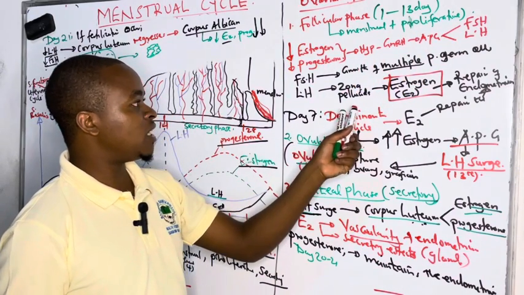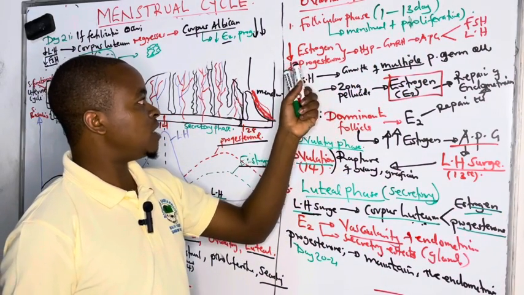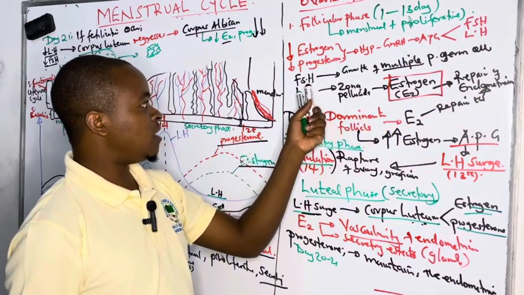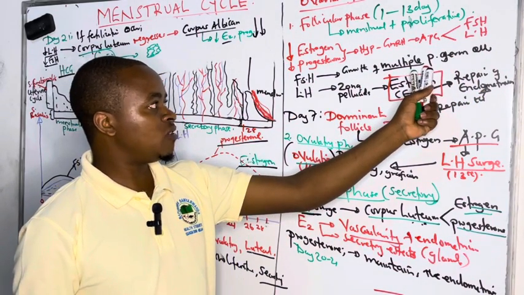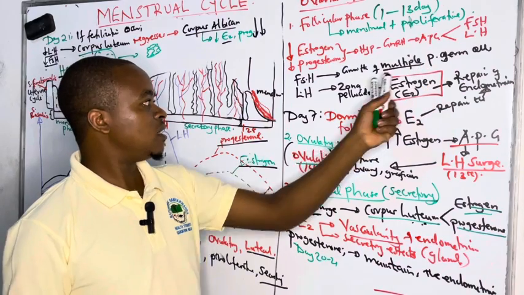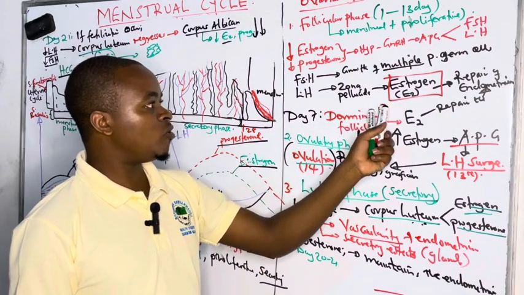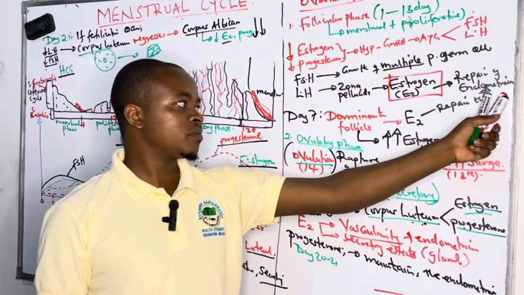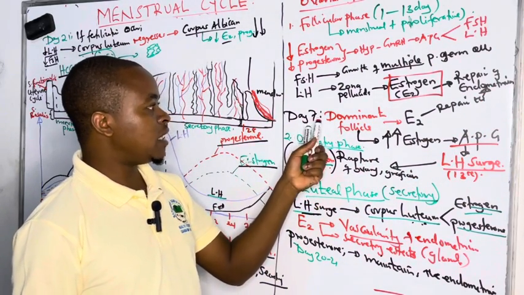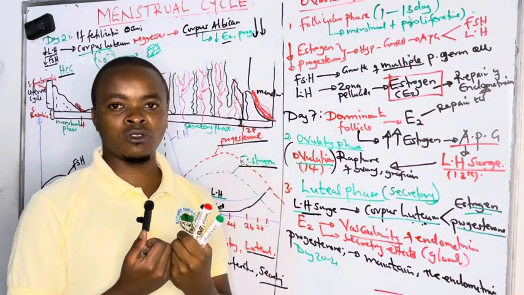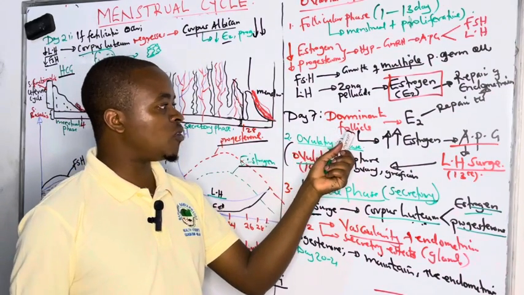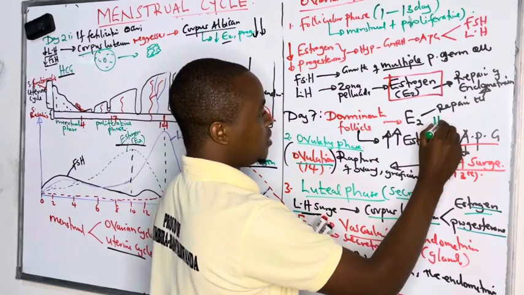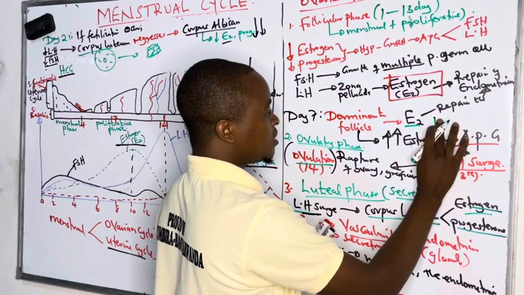And we have seen what triggers it, that low levels of estrogen and progesterone are the ones that trigger production of FSH and LH. We have seen FSH triggering the production or maturation of the multiple germ cells, and the LH triggering the zona pellucida of the growing germ cells to produce estrogen, which repairs the endometrium. And we have seen by day 7 that they go in a meeting and they choose who is going to go. And when this dominant follicle is chosen, it produces a hormone known as inhibin. Apart from estrogen, it also produces inhibin.